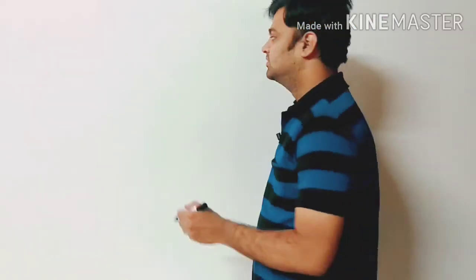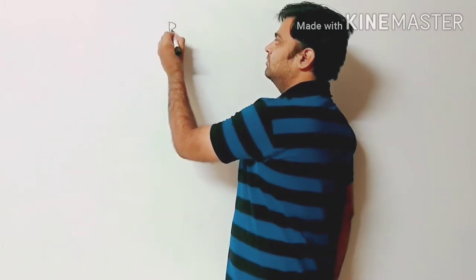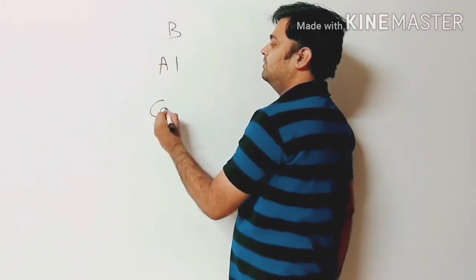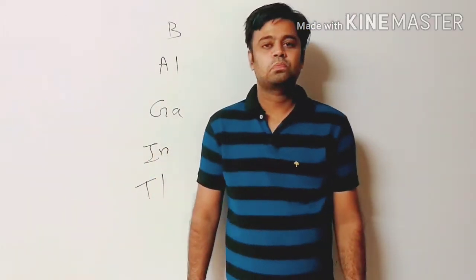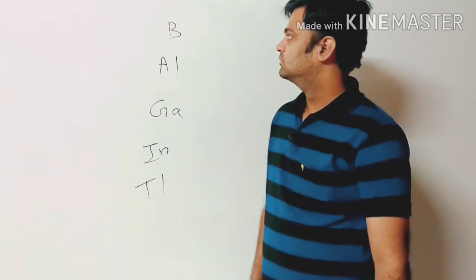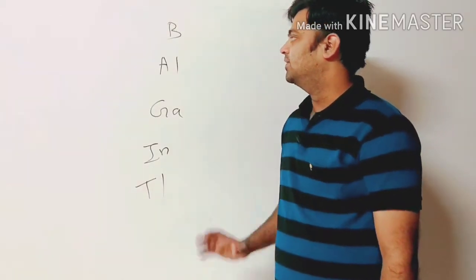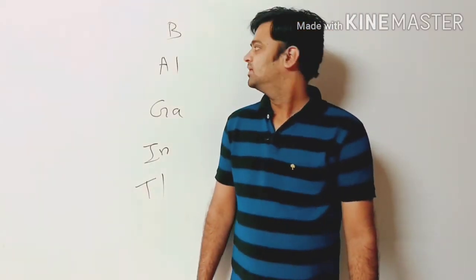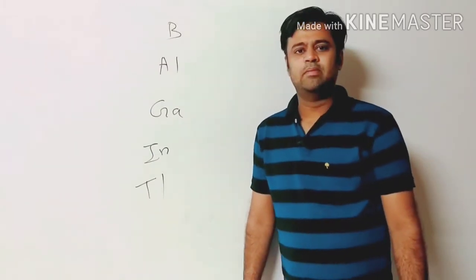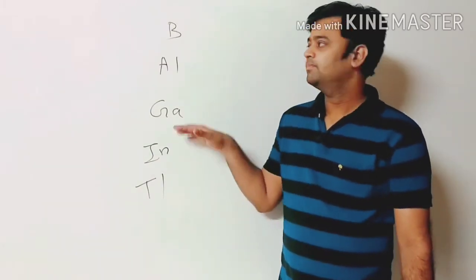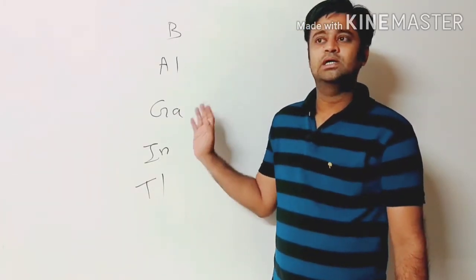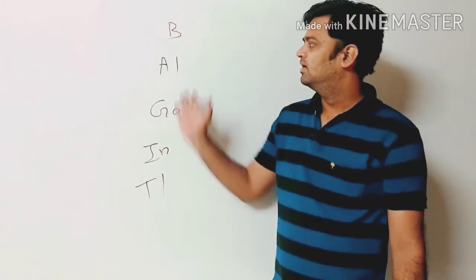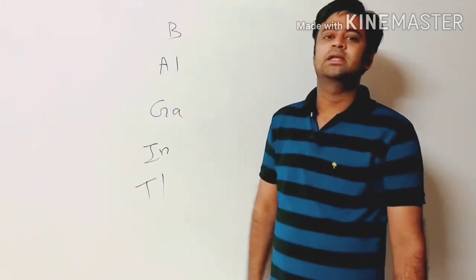Which elements does this group 13 contain? Boron, aluminium, gallium, indium, thallium. So easy. How can we remember this? There is one short form: Banao aloo gajar in tel. In this way you can learn this list: boron, aluminium, gallium, indium, thallium.